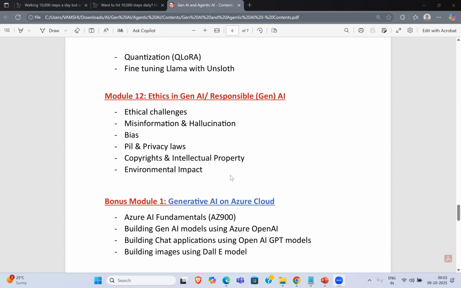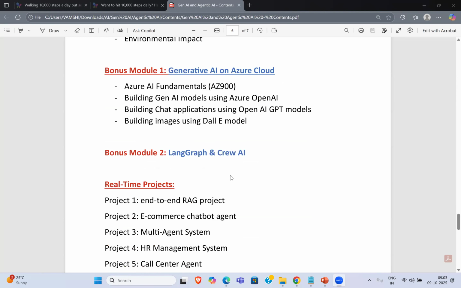So this is enough actually. But here, as I told you, I'm also giving you some kind of course on Azure Cloud. That means how you can generate or build some kind of AI agents using Azure Cloud, whether it is Gen AI models or using the OpenAI framework on Azure, again using DALL-E models also, how you can generate your own images here.